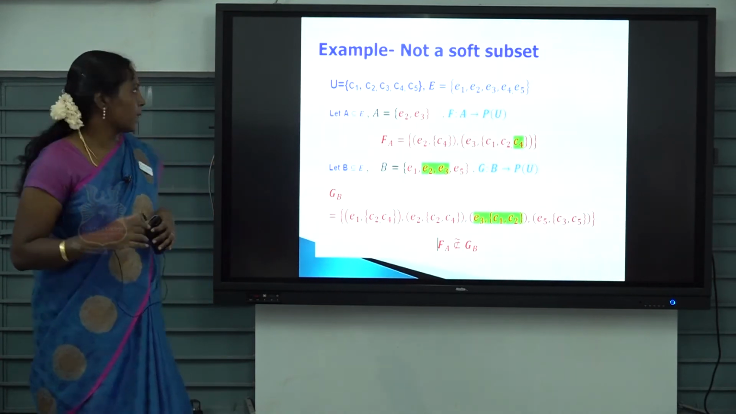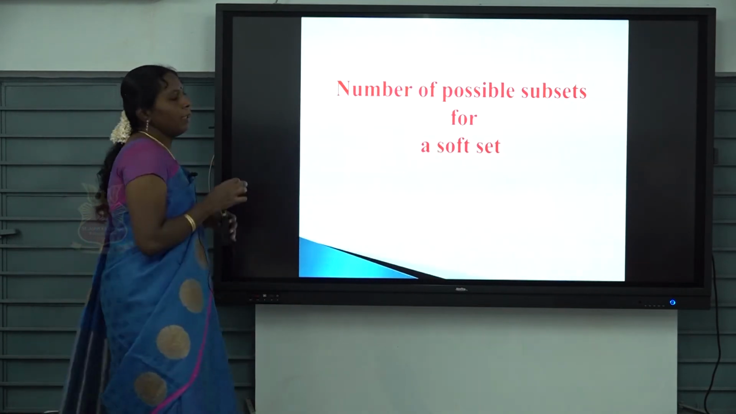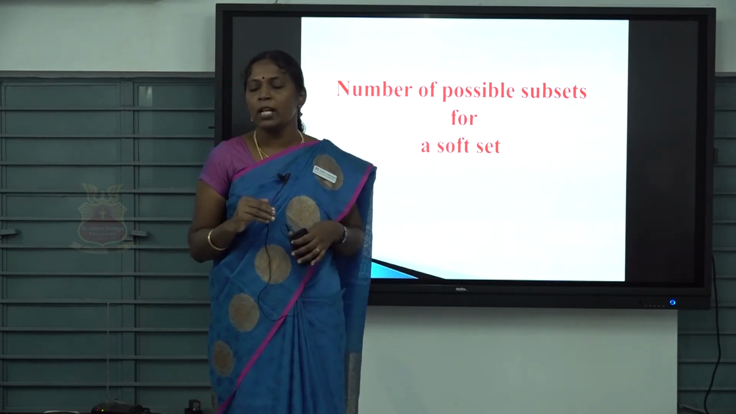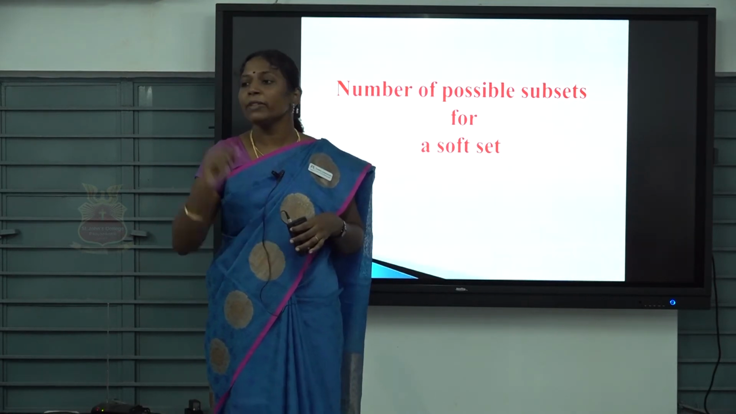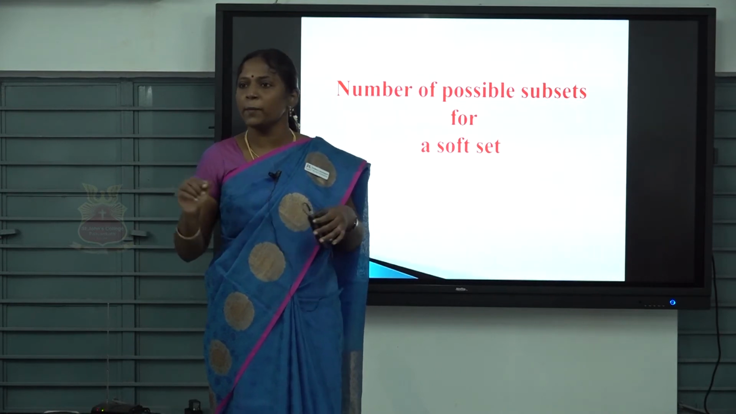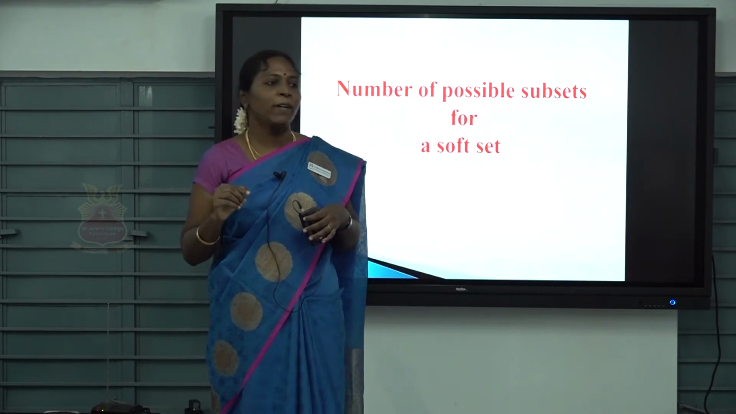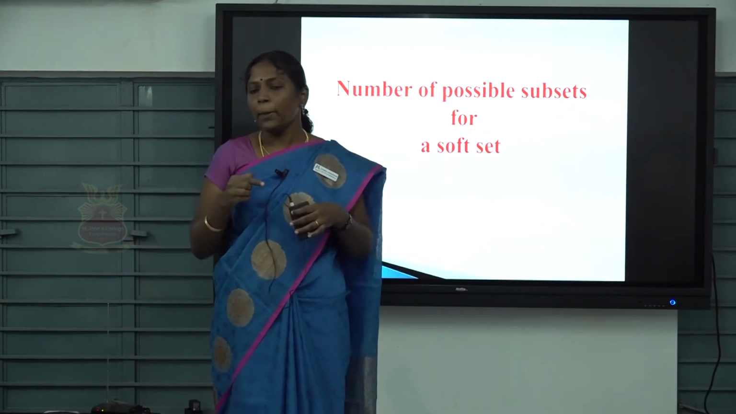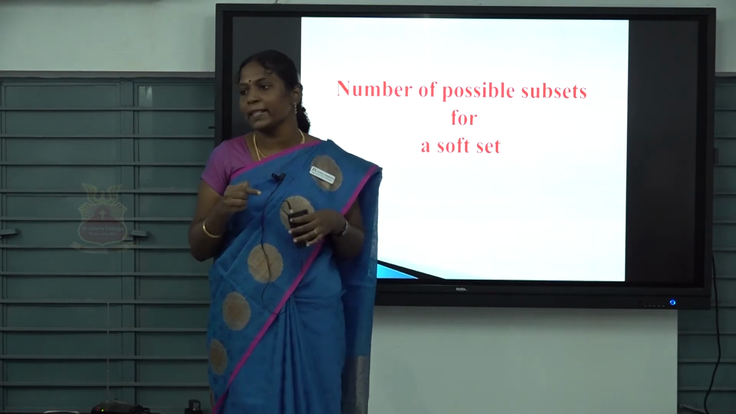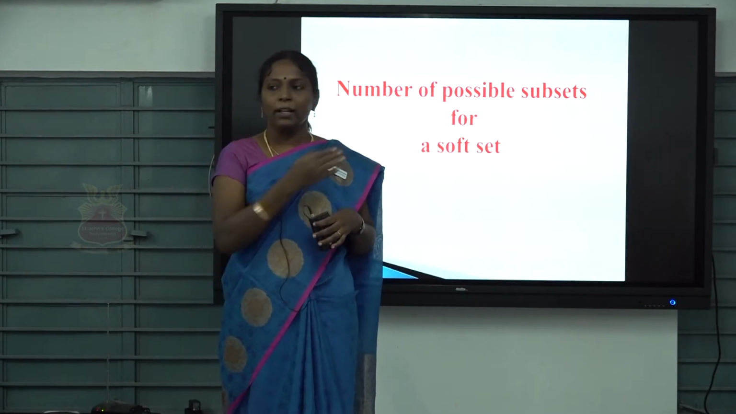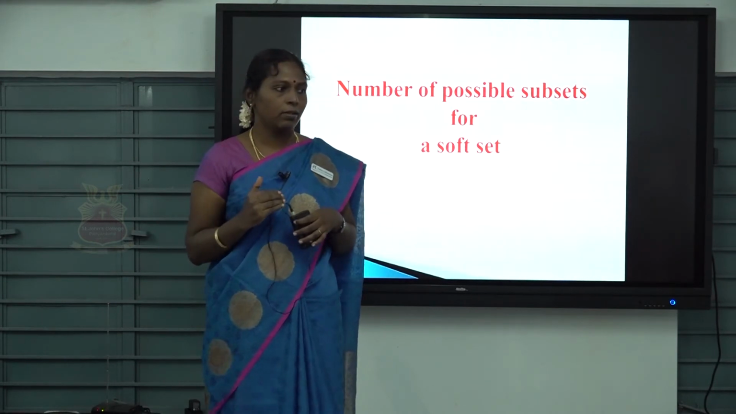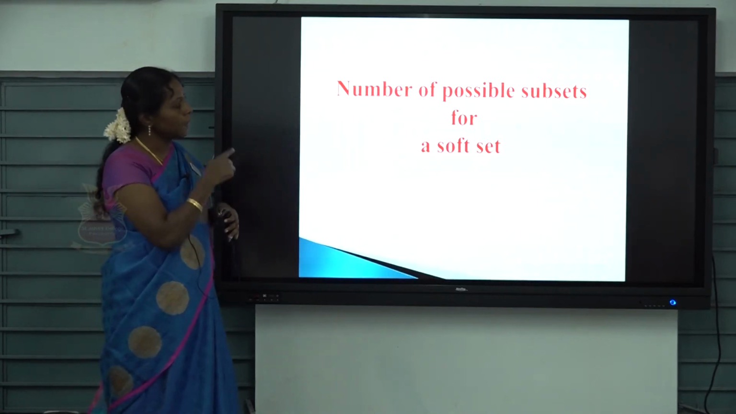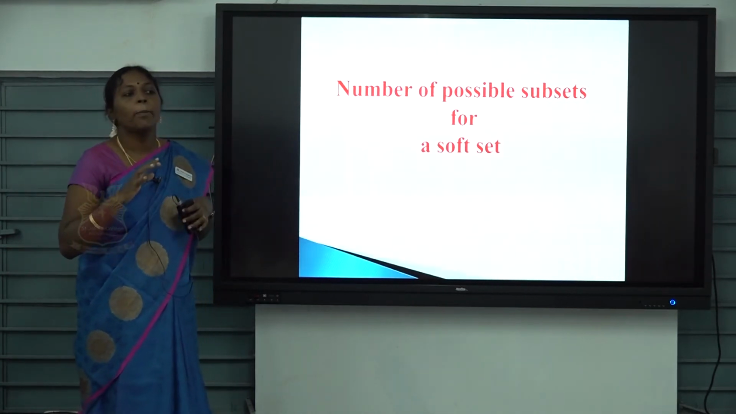Like that. Okay. So the next, number of possible subsets of a soft set. In set theory, suppose X is a set and X has n elements. How many possible subsets are there for X? 2 power n. In set theory, we all know this. X has n elements, then the possible subsets, that is the power set of X, number 2 power n. Here we have discussed soft sets. So the number of possible subsets of a soft set is known as the power set.